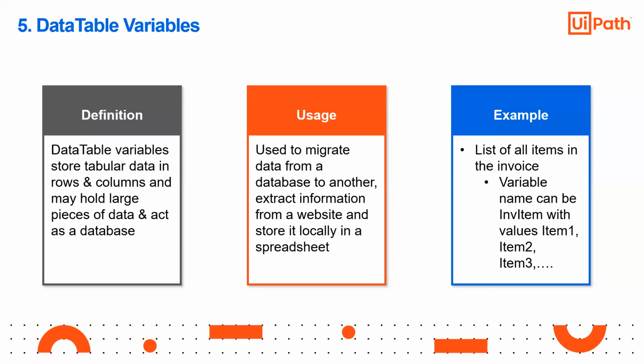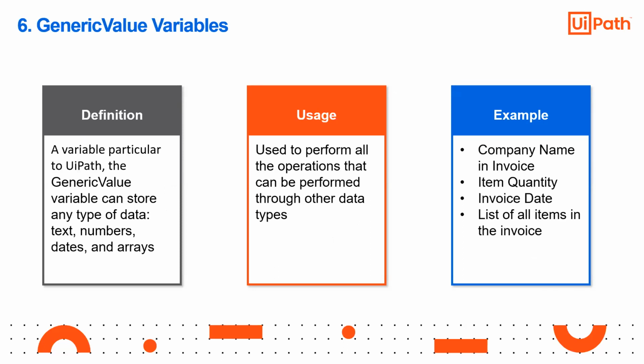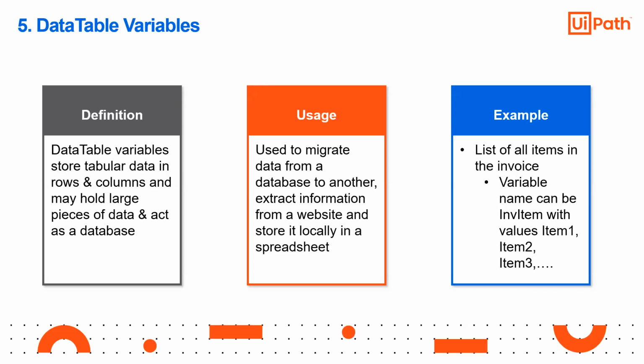In those cases, rather than naming each data into a different variable, we can store the whole data in a single variable, and that comes under a tabulation type variable that is called data table variable. So you can store the whole Excel file as a single data table variable. Sir, can we use it in that sunshine table data extraction? Yes, but then you have to write that get text multiple times. So this is variable. Variables means we are extracting the data and storing it in a variable.